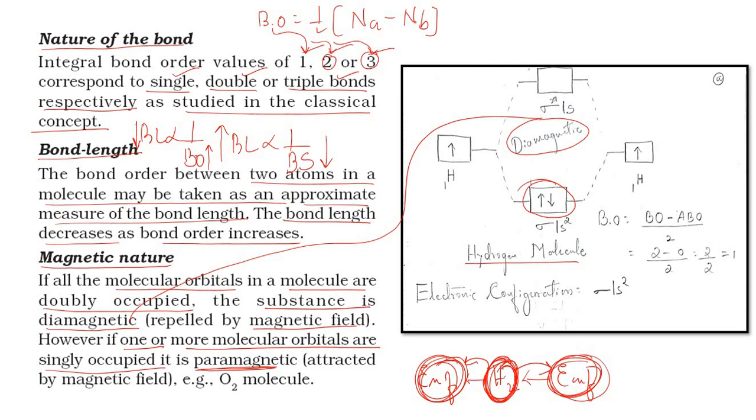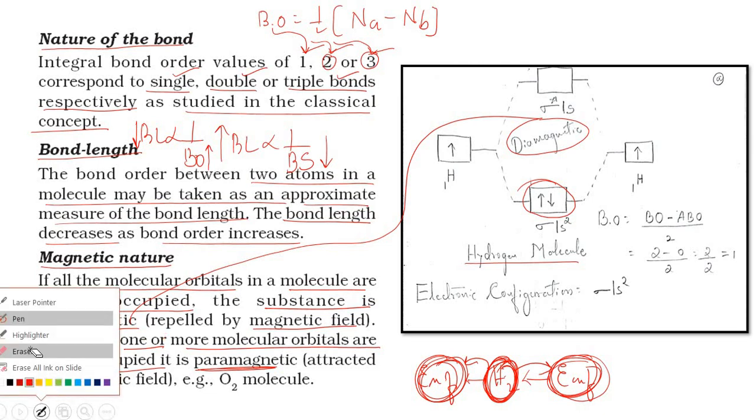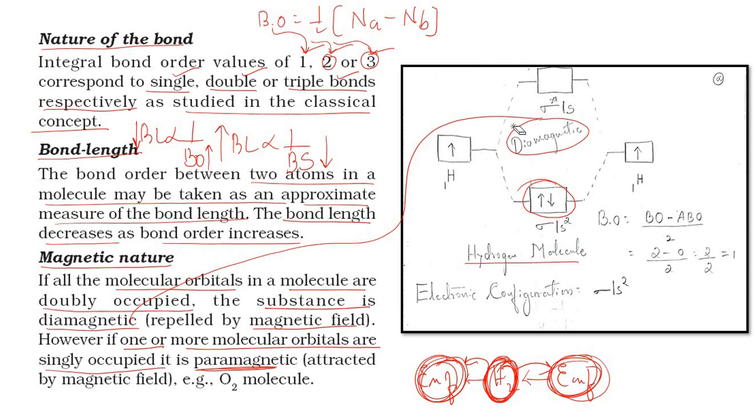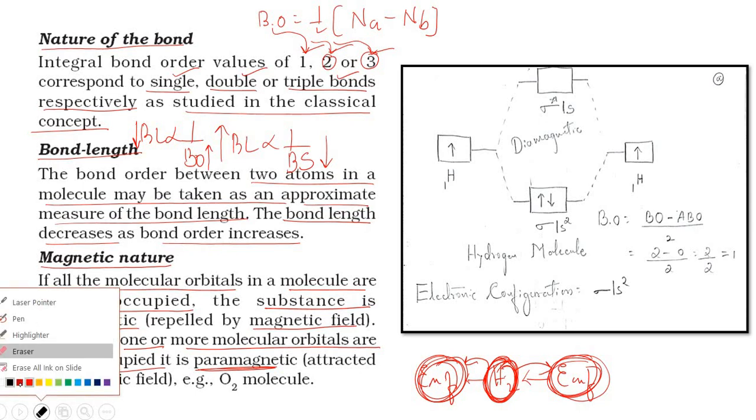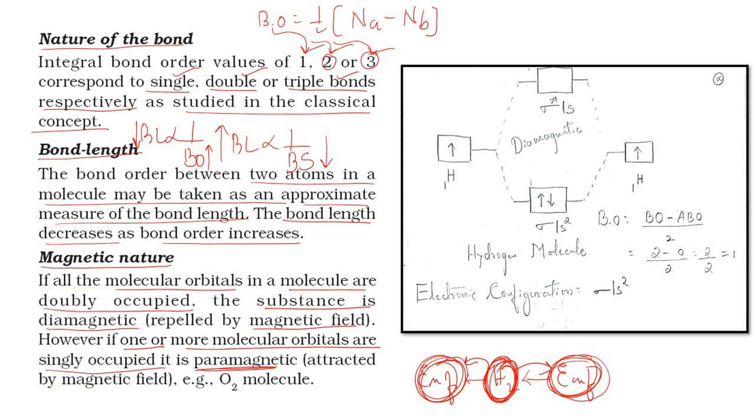Fine. And now I have to conclude the formation of the hydrogen molecule, right? So let us finish it off so that it becomes easier for us to move with the next part. Now, electronic configuration of hydrogen molecule is sigma 1s2, because they are asking about the hydrogen molecule. A 1 mark question may arise from this.